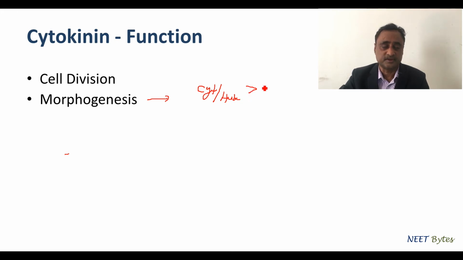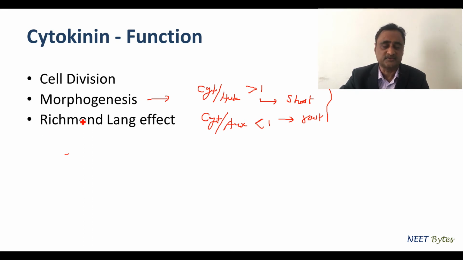For instance, if the cytokinin to auxin ratio is greater than 1, then that will induce shoot. Similarly, if the cytokinin to auxin ratio is less than 1, then it will induce root.